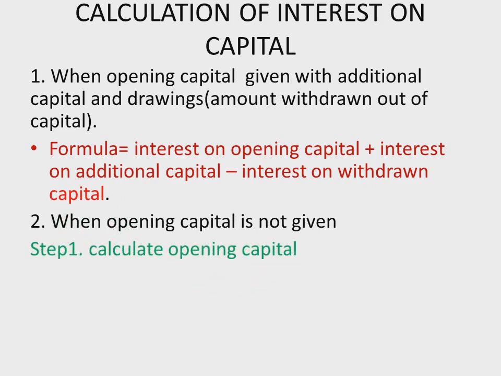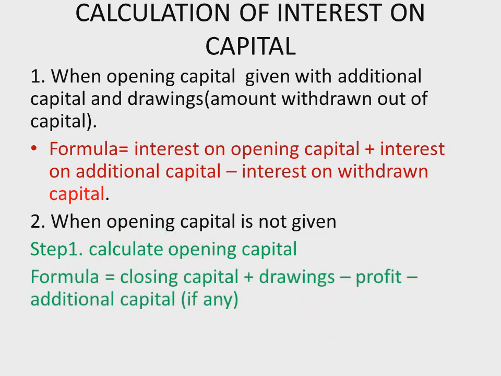So first we have to calculate opening capital. Formula of opening capital is closing capital plus drawings minus profit minus additional capital if invested by any partner. If there is loss in place of profit, then we have to add the loss to closing capital.